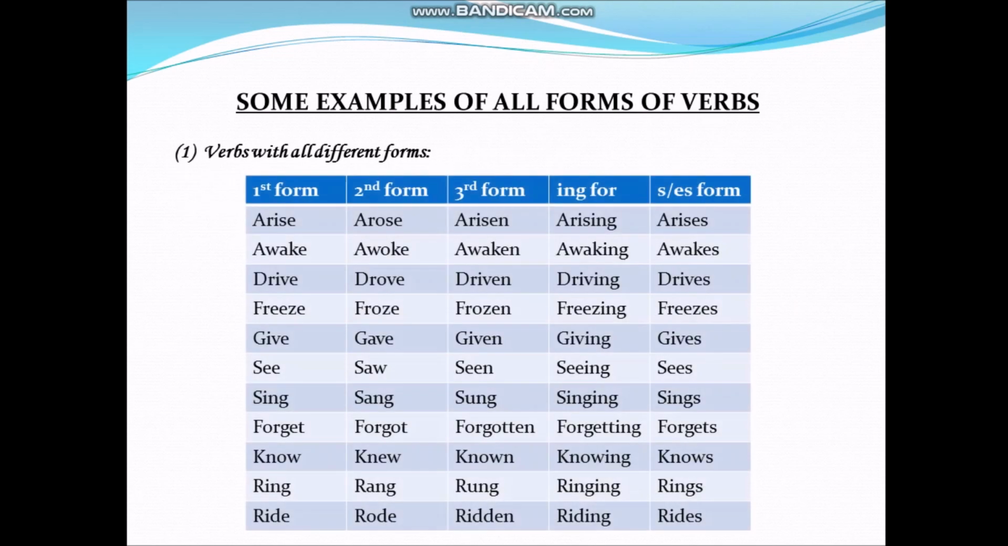Here you can see some verbs with all their forms like arise, arose, arisen, arising, arises, awake, awoke, awaken, awaking, awakes, drive, drove, driven, driving, drives, and many more. You can pause this video and take a look at this list. Here are some more examples.